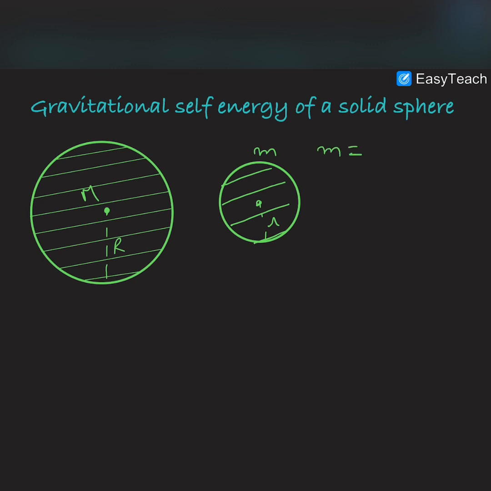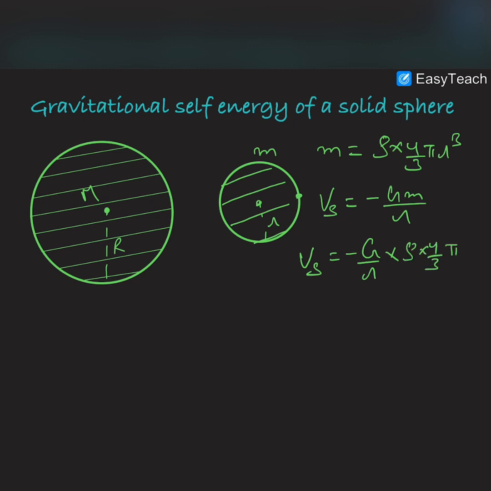So m is equal to the density rho into the volume, which is 4 by 3 pi r cube. The potential of this sphere on the surface, V surface, is equal to minus Gm by r. So V surface is equal to minus G by r into rho into 4 by 3 pi r cube, which is minus rho G into 4 by 3 pi r square.